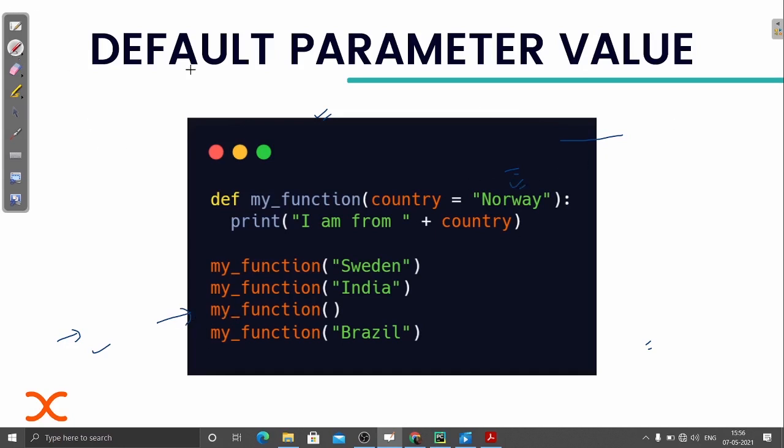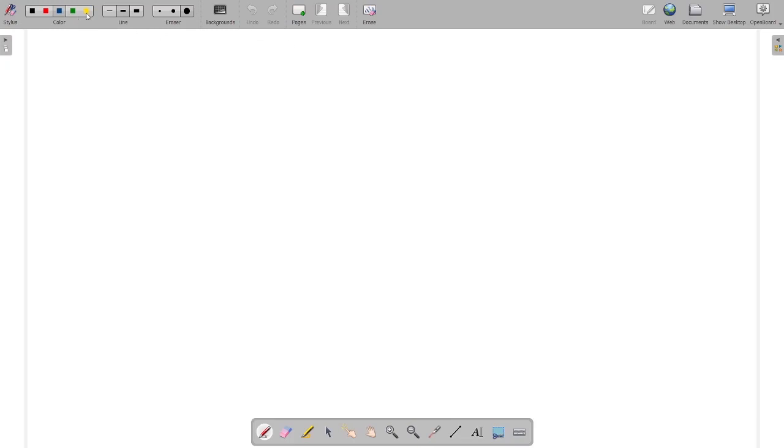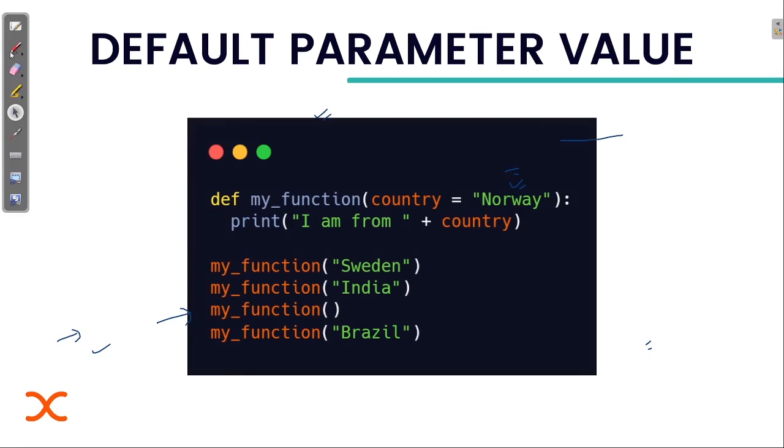Let me just change the marker. Yeah, so now it will work. You can see this value will work in case we forget to pass any value while calling. So this is just to be on the safe side.